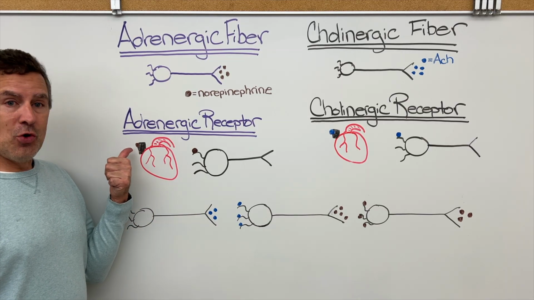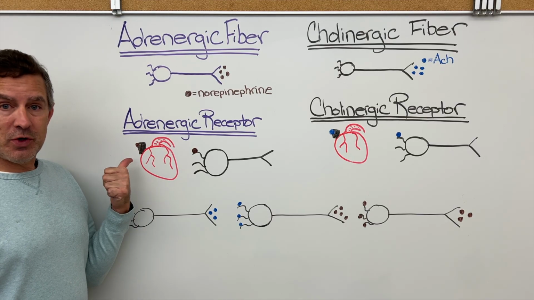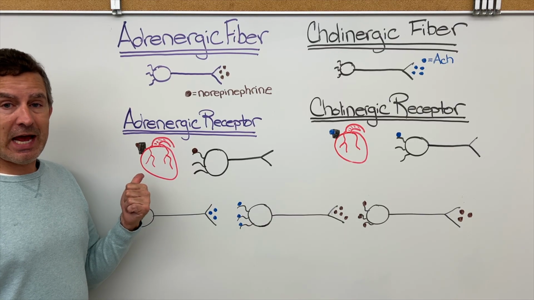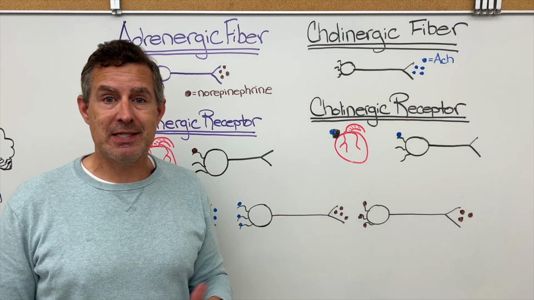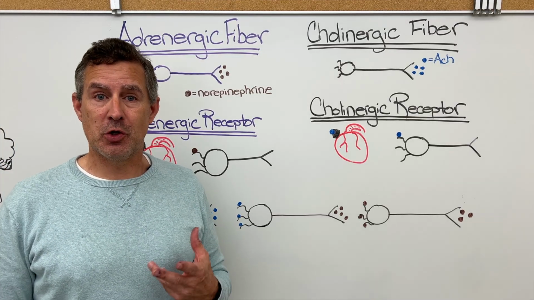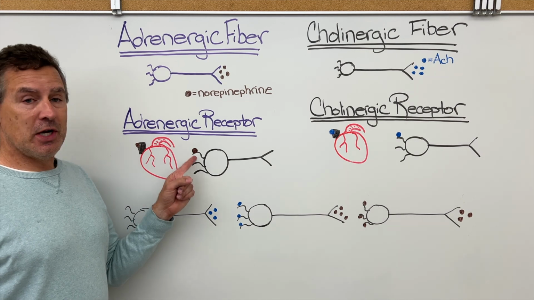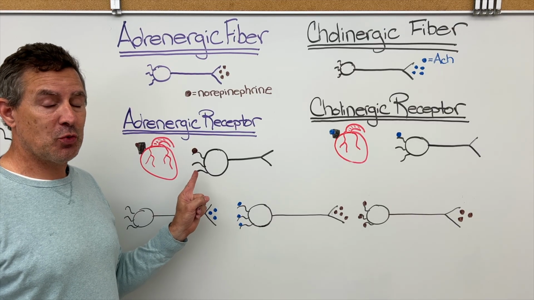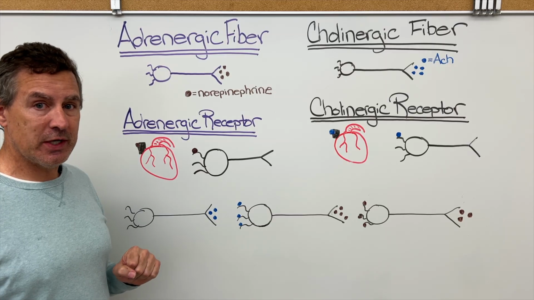If norepinephrine binds to it, that receptor is an adrenergic receptor. And norepinephrine and epinephrine binding to adrenergic receptors of the heart is going to increase the heart rate and increase the force of ventricular contraction. Also, we see here epinephrine binding to a receptor on a neuron. That receptor on the dendrite there would be an adrenergic receptor because norepinephrine is binding to it.